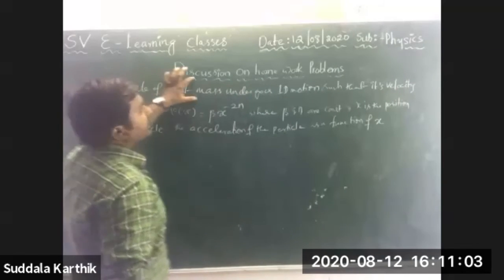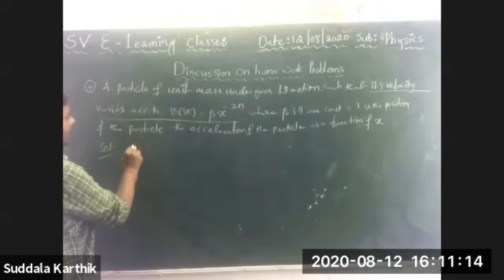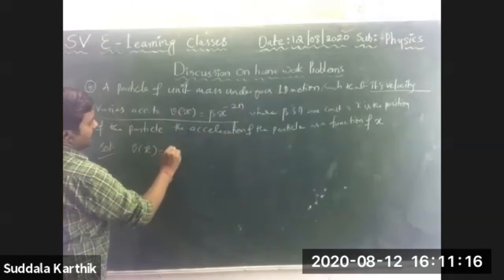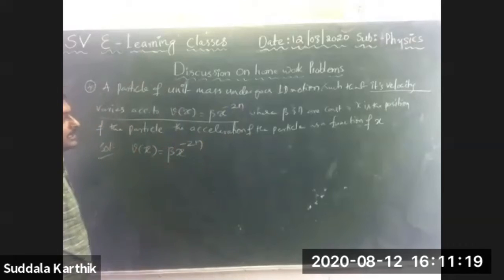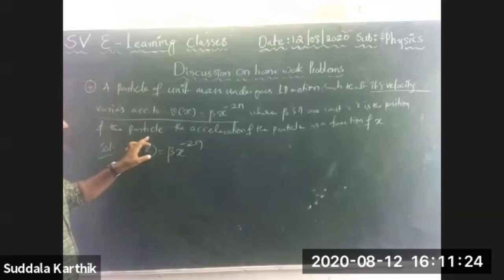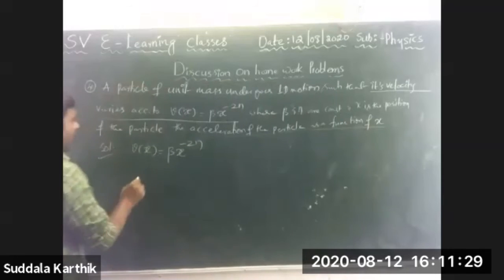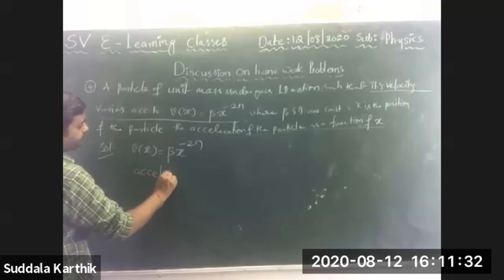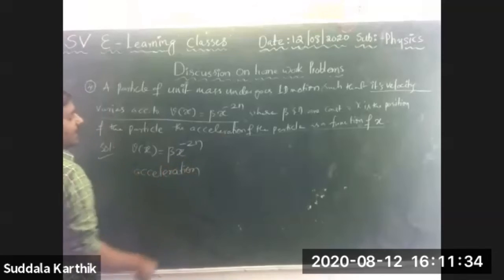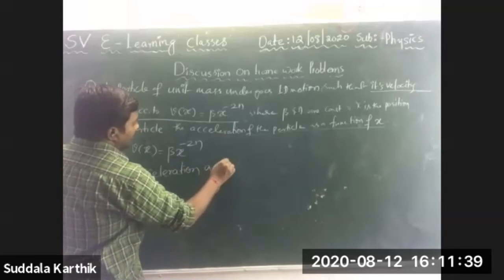A particle of unit mass undergoes 1D motion such that its velocity varies according to, so, yes, I am doing the solution. V of x is given, that is equal to beta x to the power of minus 2n, where beta and n are constants. X is the position of the particle. The acceleration of the particle as a function of x. Acceleration a is equals to the general formula.